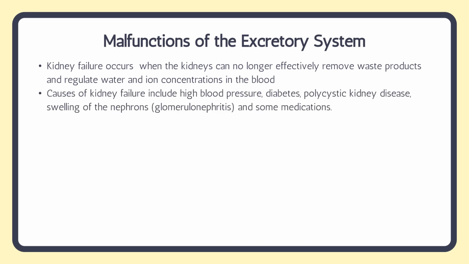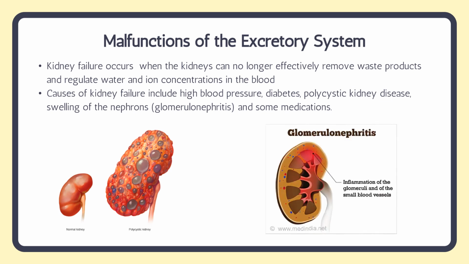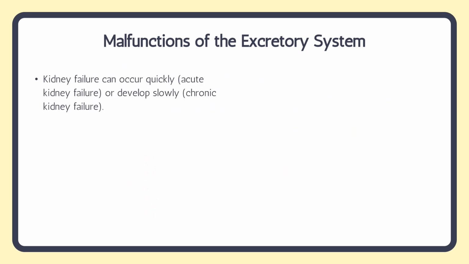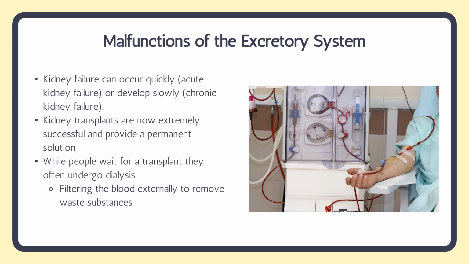A lot of things can cause kidney failure, including high blood pressure, diabetes, polycystic kidney disease, swelling of the nephrons, which is called glomerulonephritis, and also some medications can damage the kidneys. So this is an image of polycystic kidneys, and this is an inflammation of the glomerulus. Kidney failure can occur quickly, so acute kidney failure, or it can develop slowly, which we call chronic kidney failure. Kidney transplants, however, are extremely successful and provide a permanent solution. So if your kidneys no longer work, you can have a transplant.